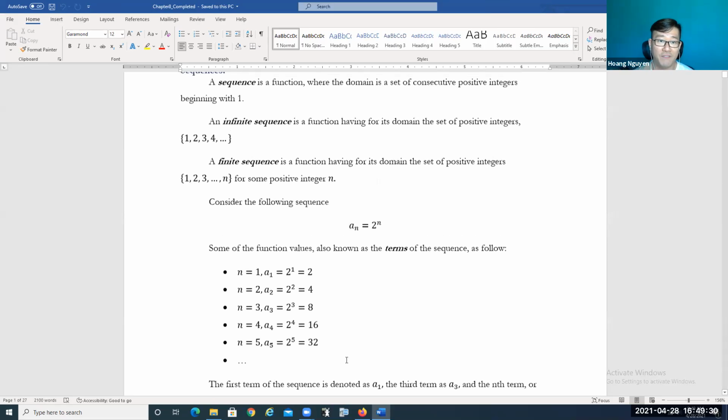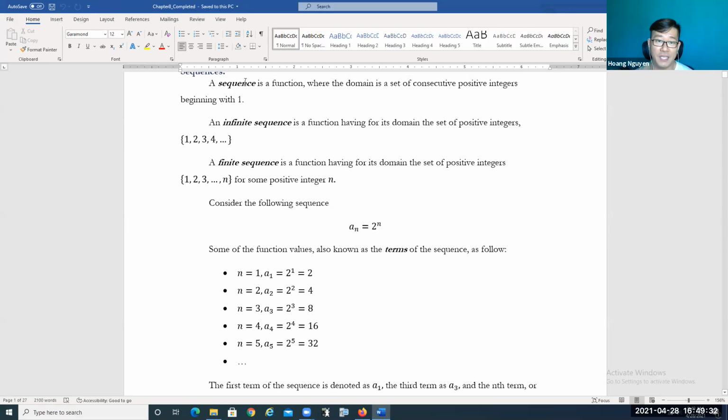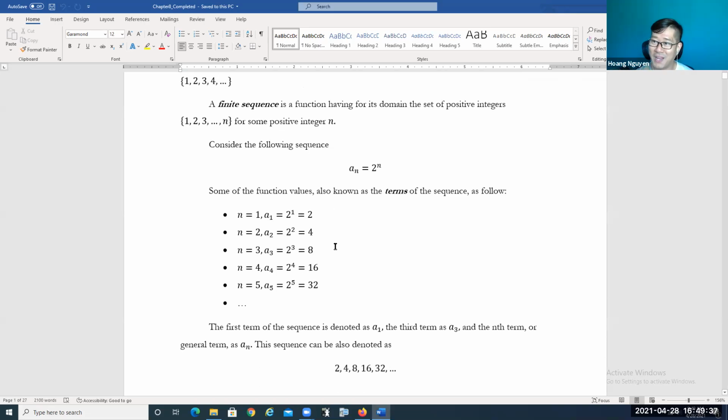So this is the definition of a sequence. We have the definitions for a sequence, an infinite sequence, and a finite sequence. Okay, so let's do some practice questions related to sequences.